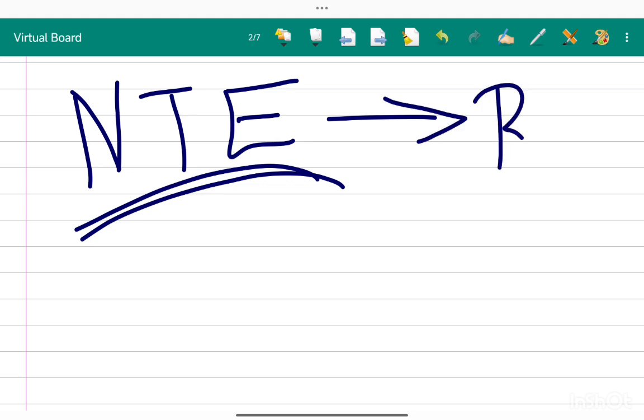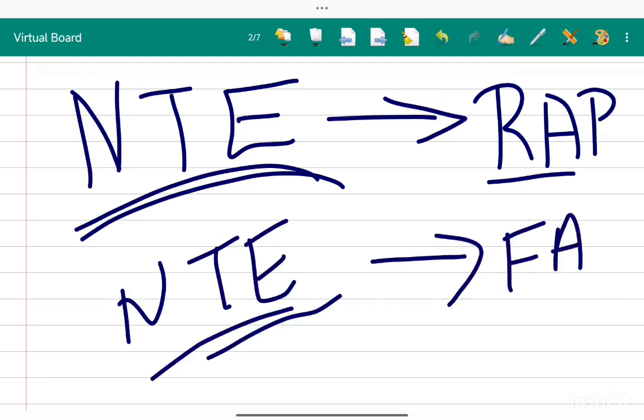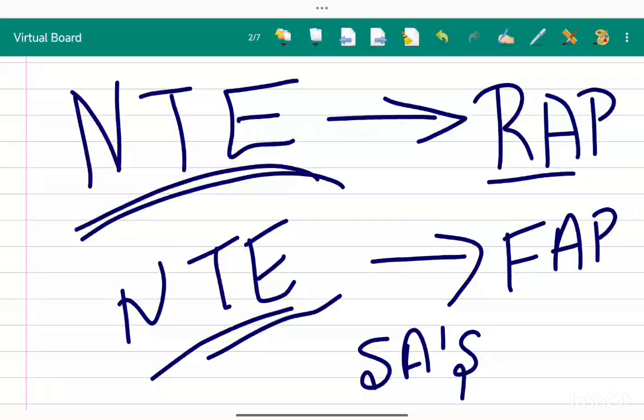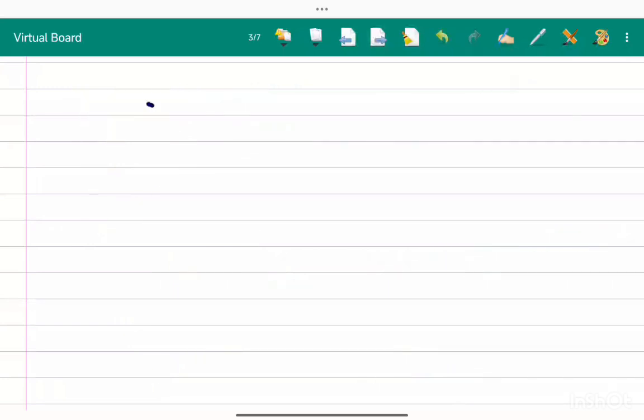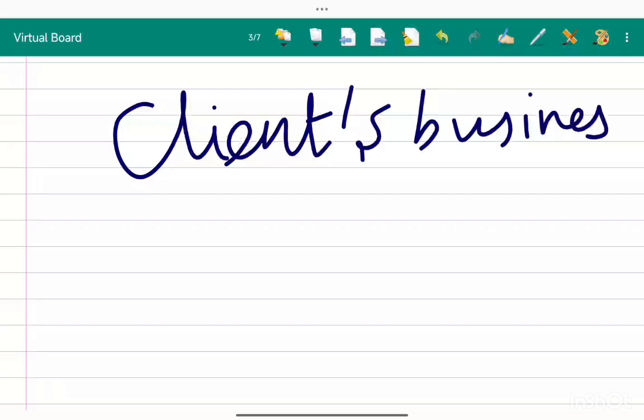First point is the nature, timing, extent of risk assessment procedure. Second point is the same nature, timing, extent of further audit procedure. And the third point is other audit procedures according to SAs. This is the meaning of audit plan. And then we can also add a few points, like understanding client's business is important to prepare the audit plan, it is more detailed, and SA 300. These are the key points of audit plan.